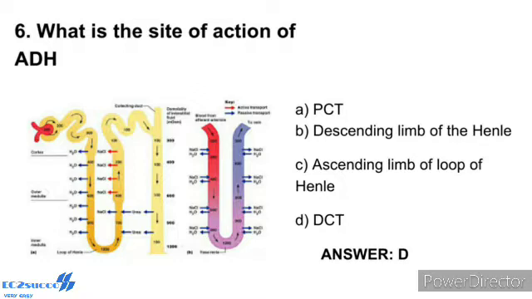The flow of filtrate in the two limbs of Henle's loop is in opposite directions and thus forms a counter current. The flow of blood through the two limbs of vasa recta is also in a counter current pattern. The proximity between the Henle's loop and vasa recta, as well as the counter current in them, help in maintaining an increasing osmolarity towards the inner medullary interstitium, that is from 300 mOsm in the cortex to about 1200 mOsm in the inner medulla. This gradient is mainly caused by sodium chloride and urea.